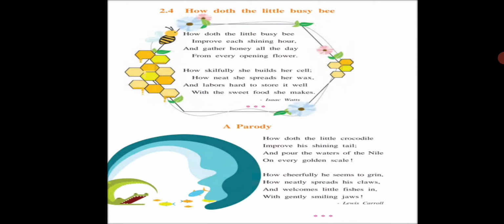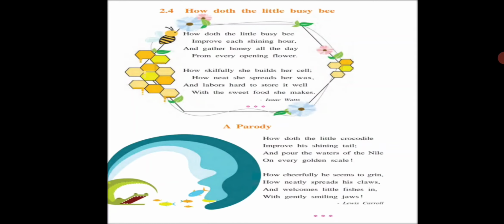So now we will move on to the next poem, that is the parody, which is written by Lewis Carroll. So here the poet tells about the crocodile. The little crocodile makes his shining tail look better. He pours the water of river Nile on all his golden scales. He grins cheerfully and spreads his claws neatly. He welcomes the little fishes into his jaws, which seem to be smiling gently. So in this way, the poet explained the parody.